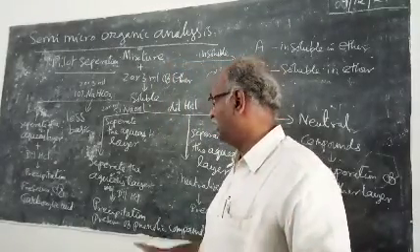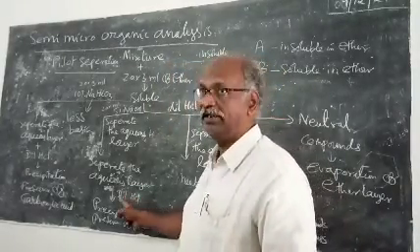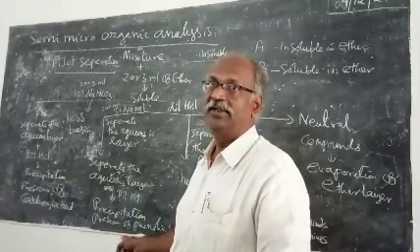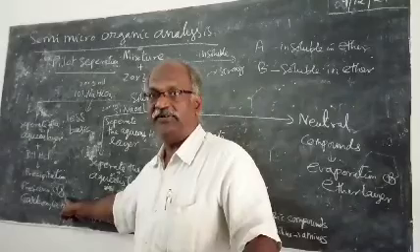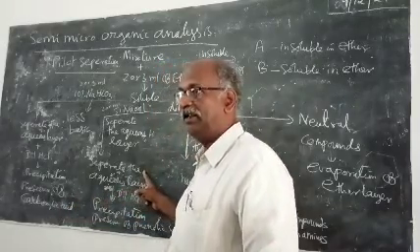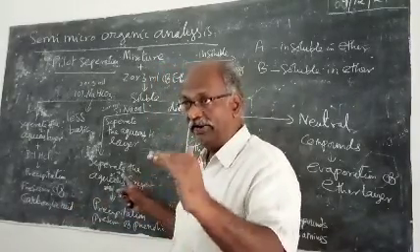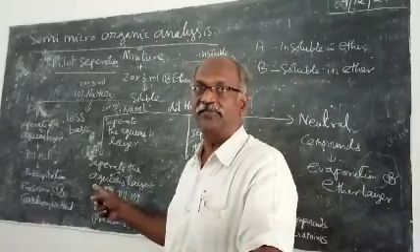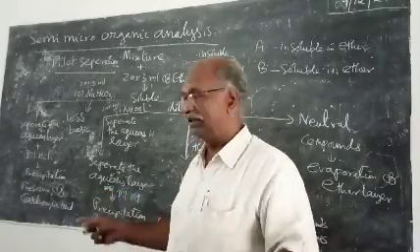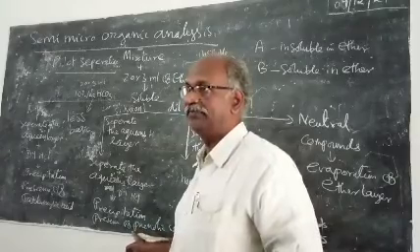Suppose, according to the pilot separation report, you are given a phenolic compound, and carboxylic acid is not found in the mixture. If you are given a phenolic compound, then what you have to do? Add sodium hydroxide to the bulk of the mixture, dilute sodium hydroxide 5%. Separate the aqueous layer, neutralize it with dilute HCl.